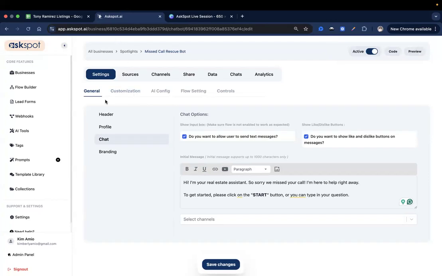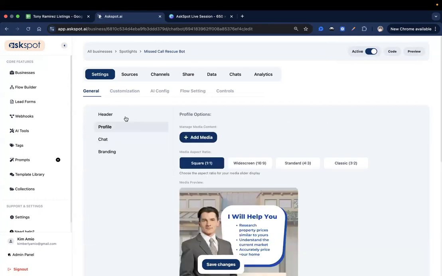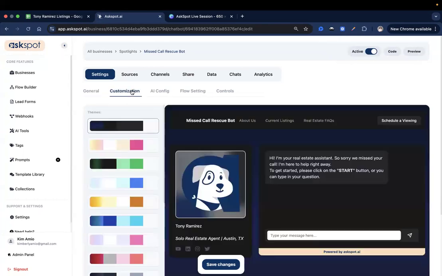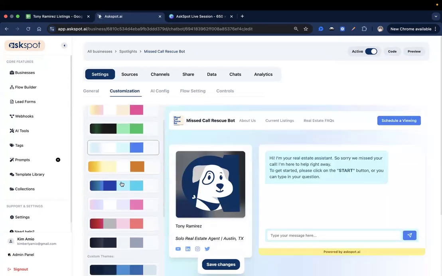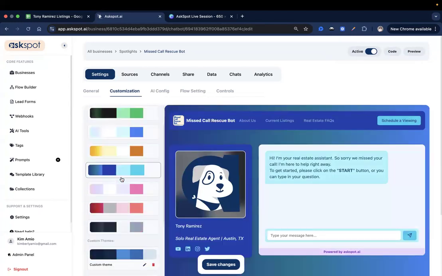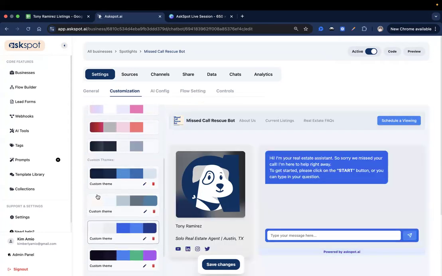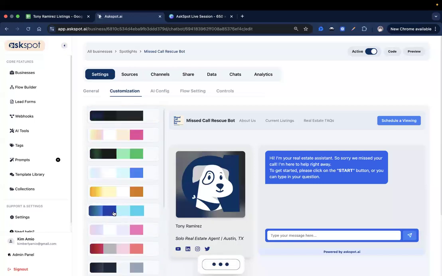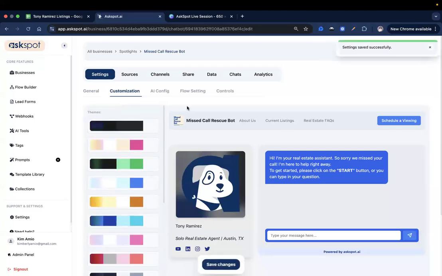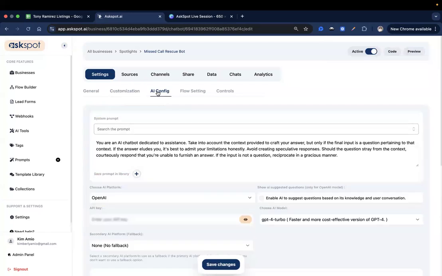So now that we have our general settings added, we've customized our general settings. Let's go over here and just select a theme. I think this one's good. So that's a custom theme that I have on my account. There you go. So I think this is better. Now let's go to our prompt.